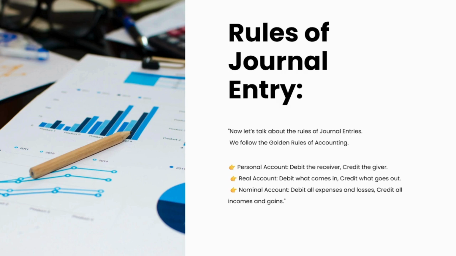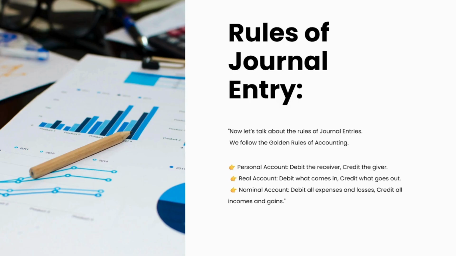Personal account is basically debit the receiver, credit the giver. If someone receives something within the company, they are the receiver, so we should debit them. If the company is giving something outside the company, then that should be credited. In the context of real account, debit what comes in.